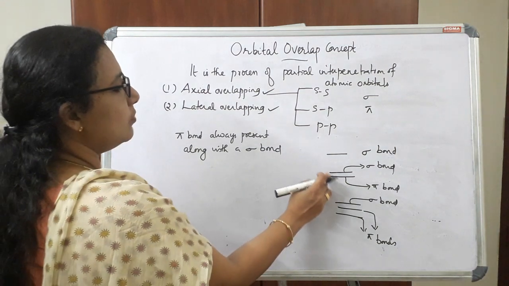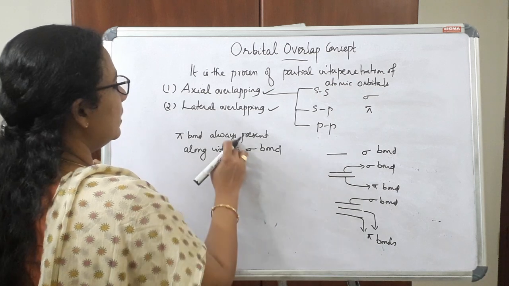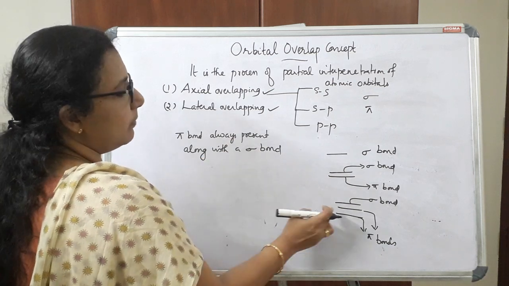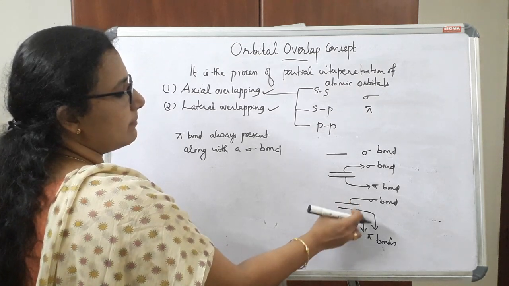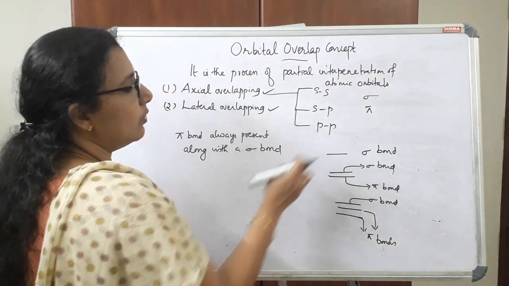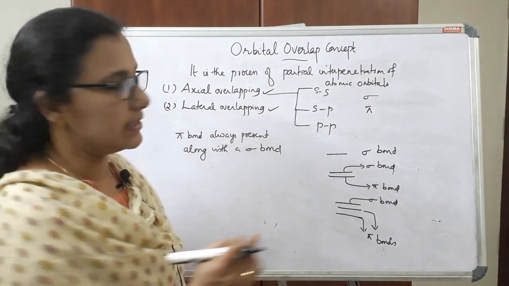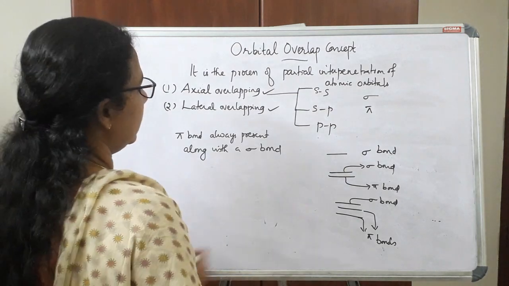So if there are two bonds, one will be sigma and the other will be pi. A pi bond is always present with a sigma bond. If it is a triple bond, one bond is a sigma bond and the other two bonds are pi bonds. Sigma bond means the orbitals are overlapping axially, and pi bond means the orbitals are overlapping laterally.